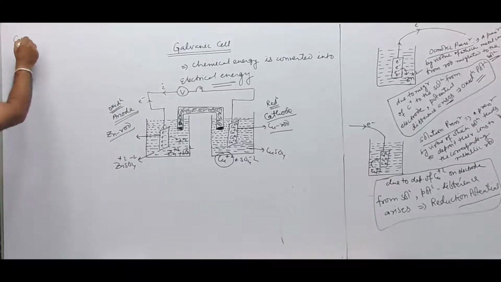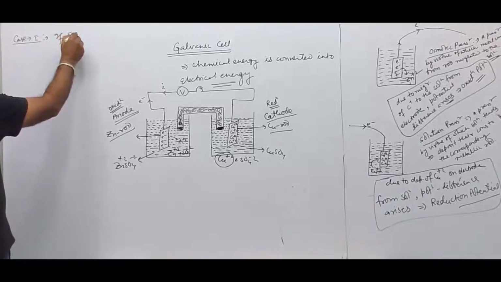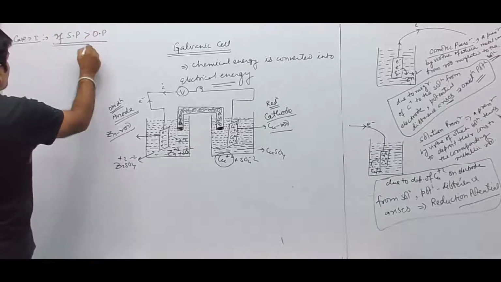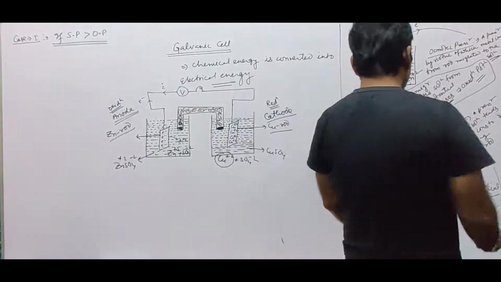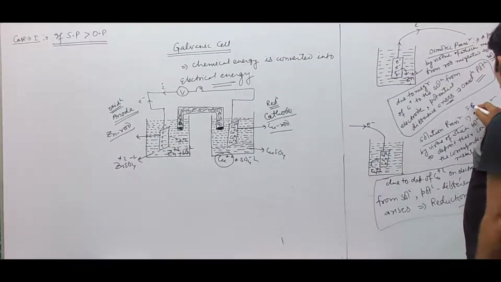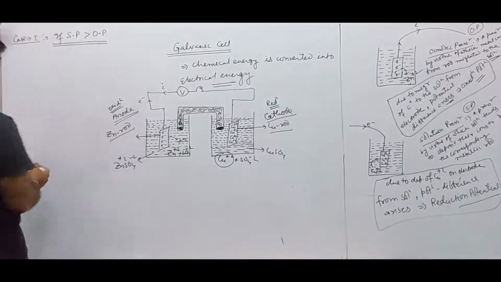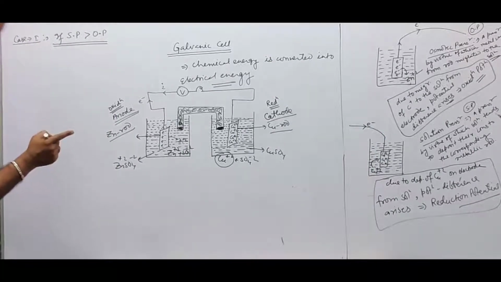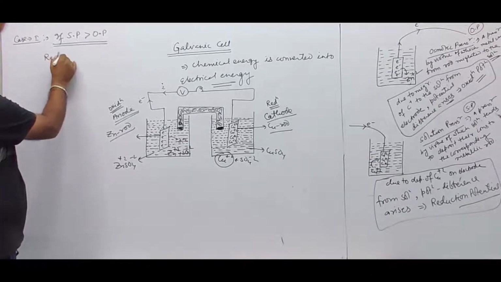Case 1: if solution pressure is greater than osmotic pressure, where solution pressure is represented as SP and osmotic pressure is represented as OP, then the solution will successfully deposit its ions on the rod and reduction takes place.